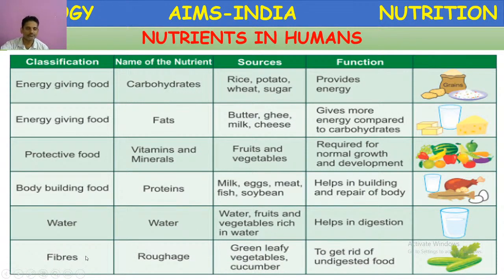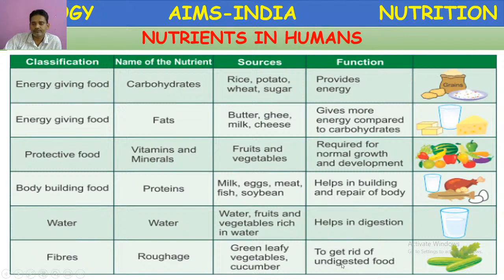Then fibers. Fibers are the last nutrients, but very, very important. They are often called roughage. They are fibrous foods. Particularly, this roughage is present in green leafy vegetables and vegetables like cucumber, cluster beans, kheera, which means cucumber.